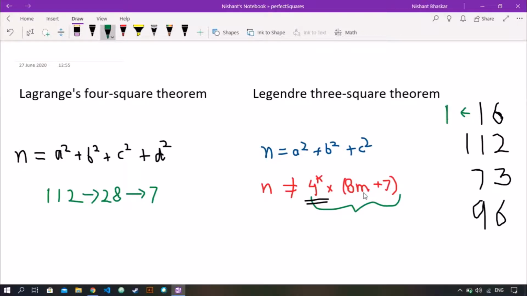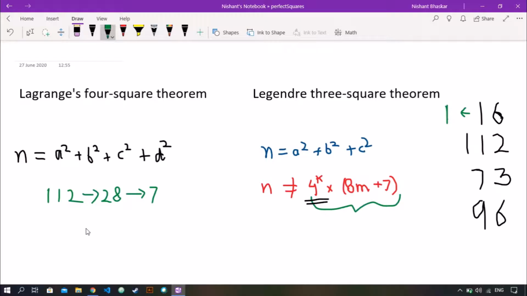Now what remains should be of the form 8m plus 7. Here k and m are integers, so m can be 0. How do we check if 7 is of this form? We just divide it by 8 and check if the remainder is 7, since this is what the statement means: any such number divided by 8 should result in a remainder of 7.